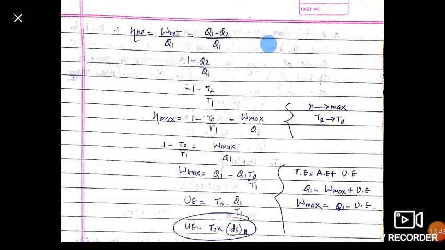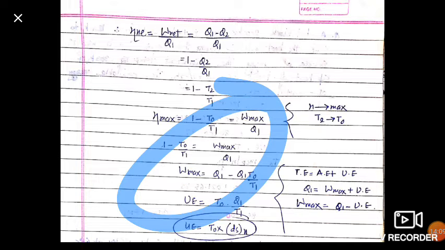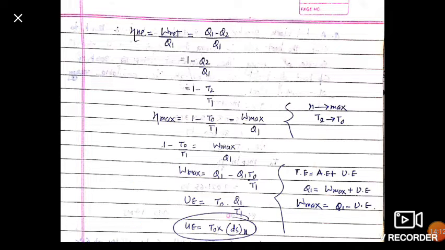We know that if we get maximum work, then our efficiency is maximum. This is work maximum, this is output, and input is Q1. So it is W max upon Q1. Now we can write 1 minus T0 upon T1 is equal to W max upon Q1, and W max is equal to Q1 minus T0 into Q1 upon T1. So this is the unavailable energy, T0 into Q1 upon T1, and unavailable energy is equal to T0 into dS of the heat engine.